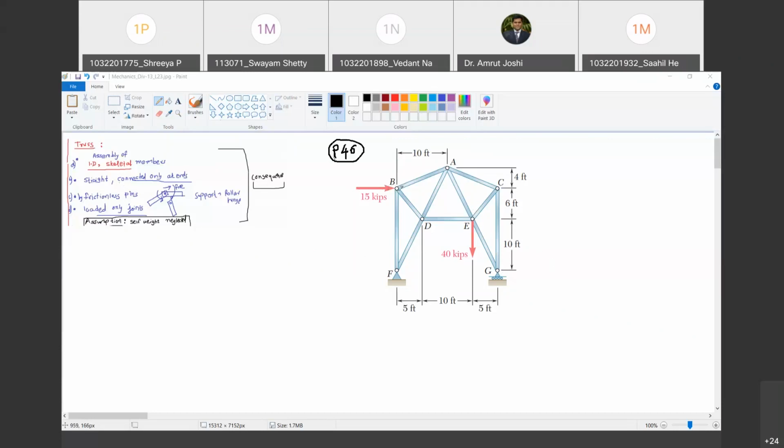By frictionless pins, everywhere pin supports have been shown. Do you agree with me? Yes, sir. Supports are also hinge and roller supports. That's also fine. And then they are loaded only at joints. And nothing is mentioned about the self-weight in the problem statement. And therefore, we say the structure satisfies all the conditions required for a truss. And therefore, it is a truss. Do you agree with me?